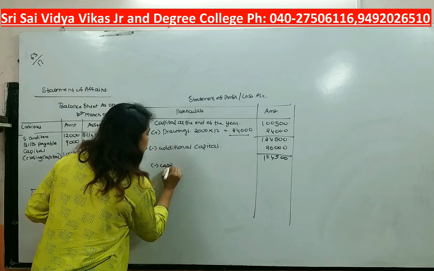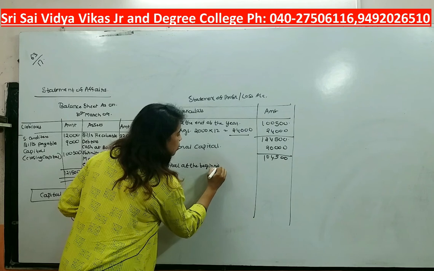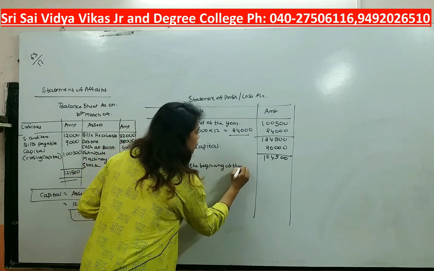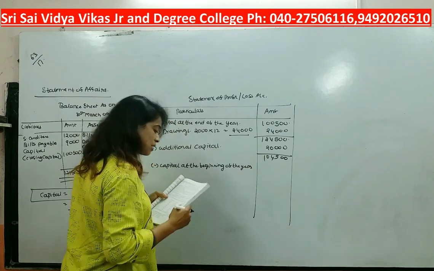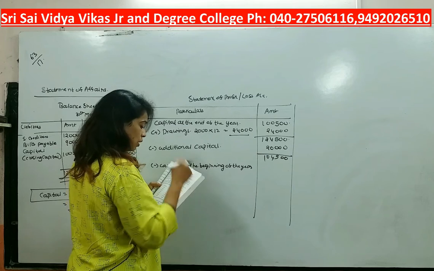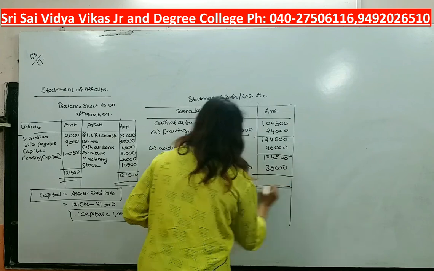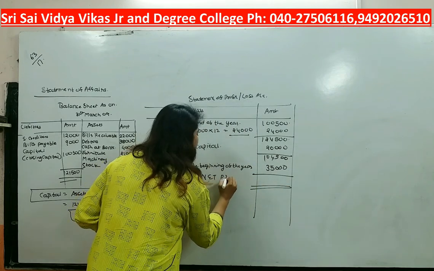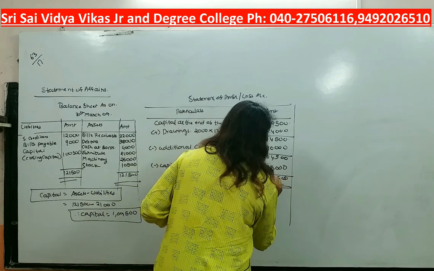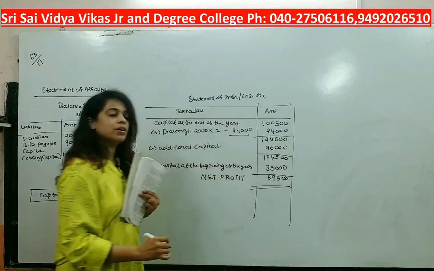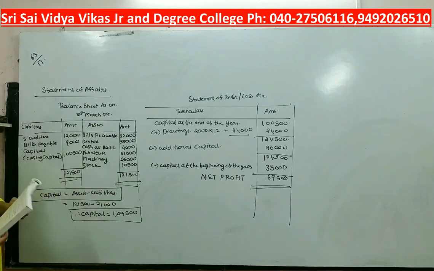Less capital at the beginning of the year. What was the capital at the beginning of the year? See, Mohan commenced his business with a capital of 35,000. So capital at the beginning of the year was 35,000. So here we are getting net profit, 69,500 profit we are going to get. This was problem number 17, students.